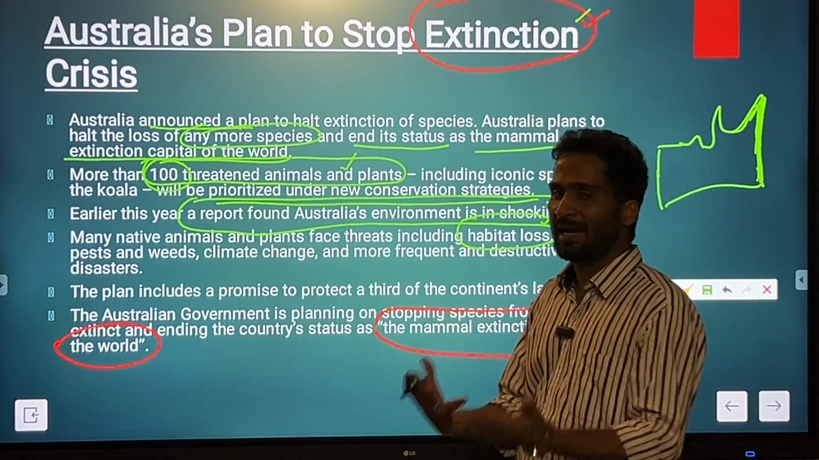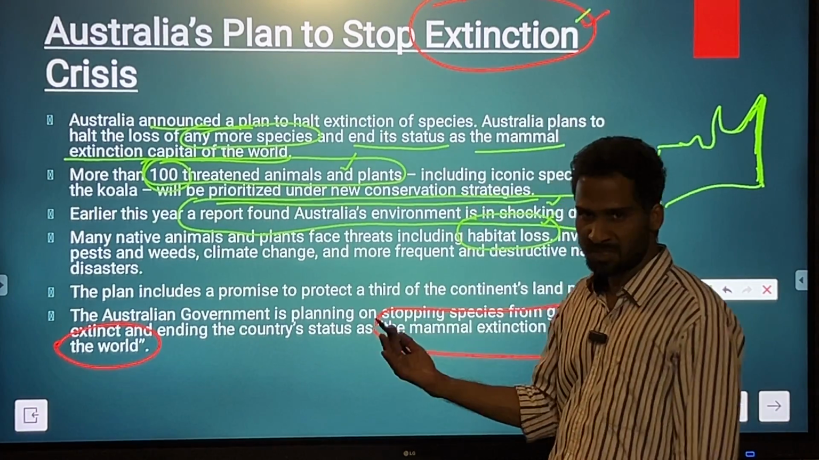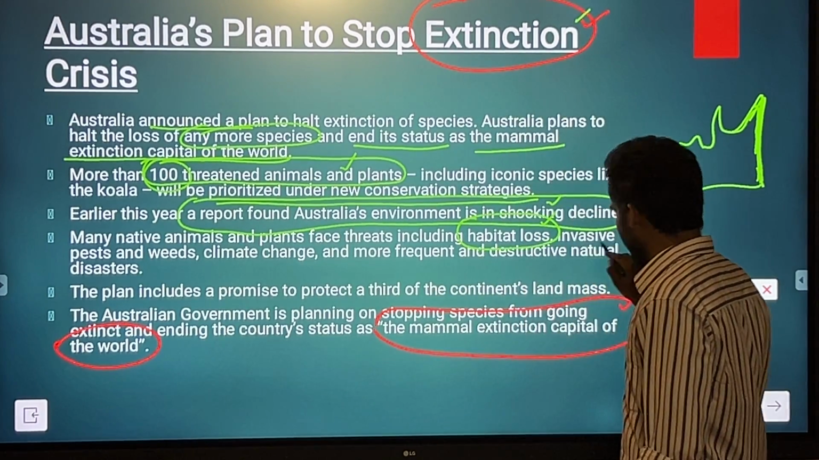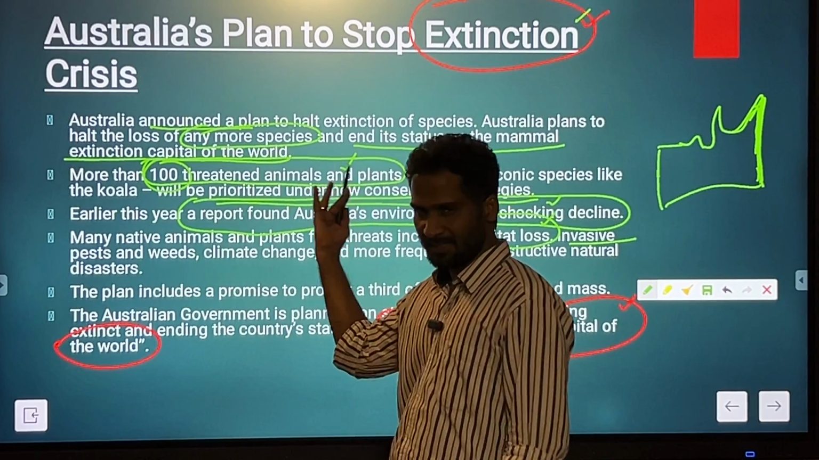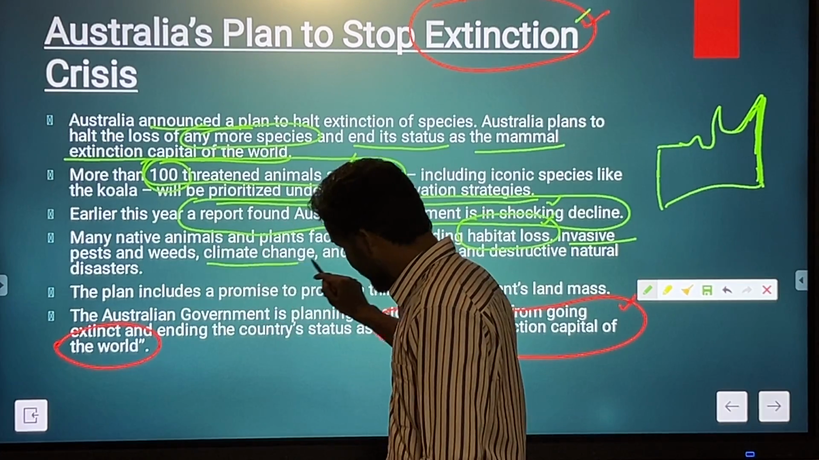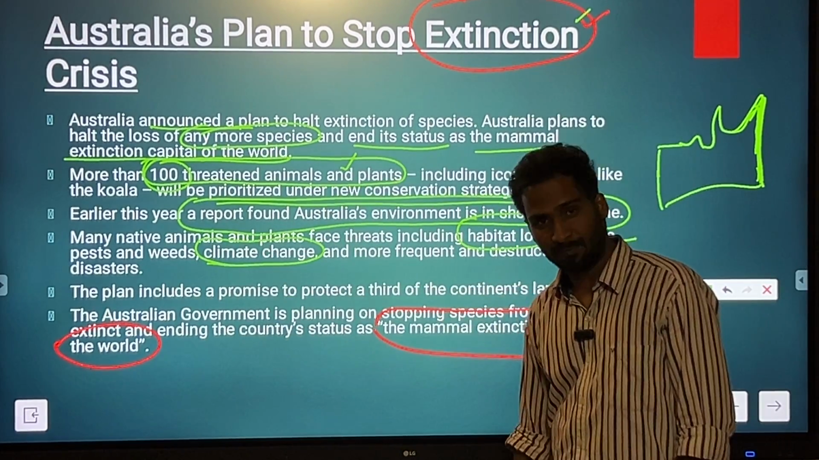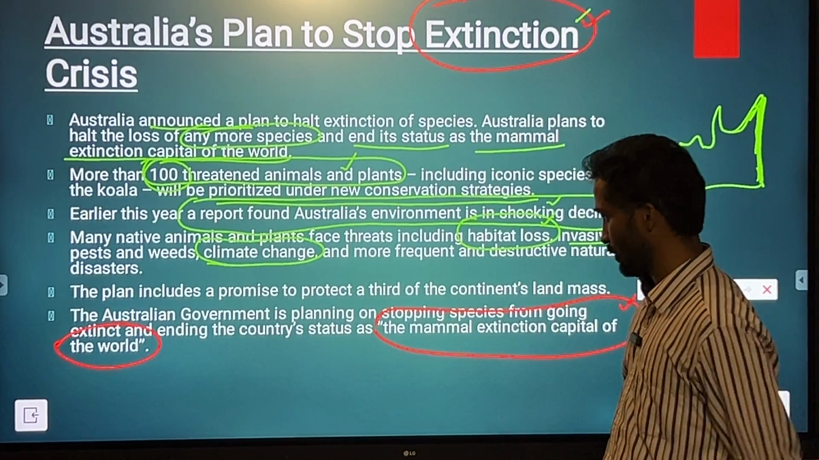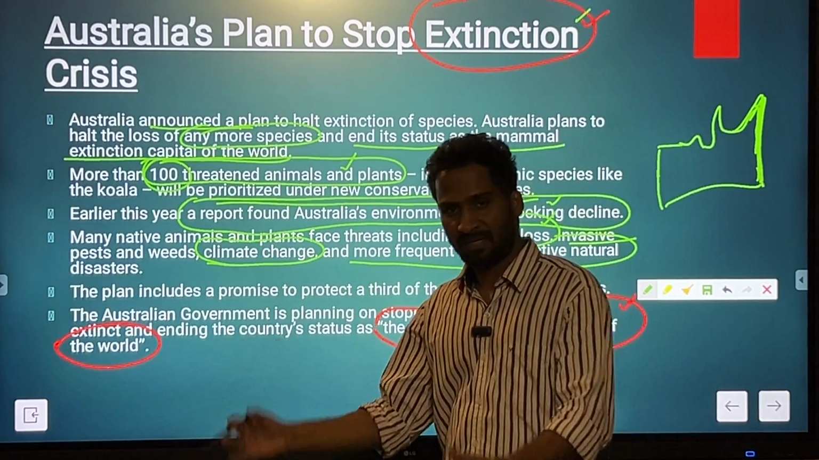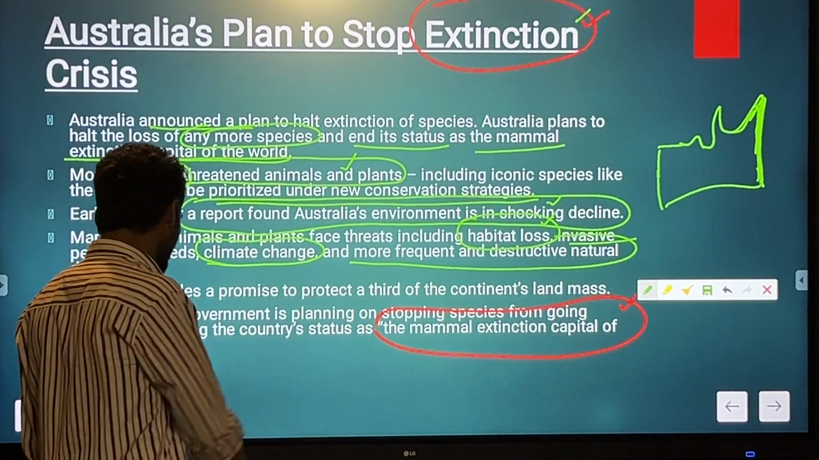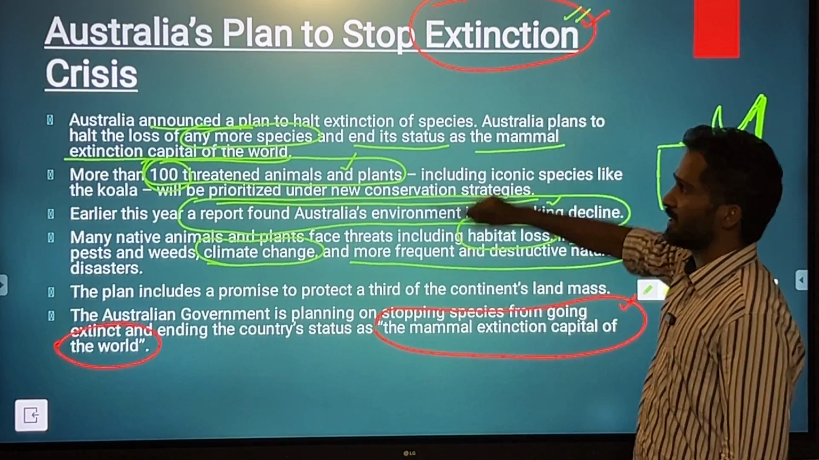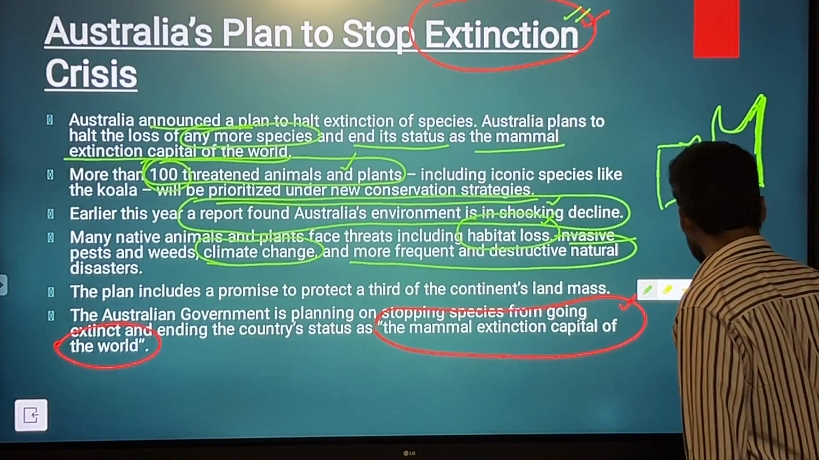The natural dwelling places of the animals have been lost because of the increasing needs and wants of human beings. Then invasive species, invasive pests, weeds, these are another reason for the threats to the biodiversity of Australia. Obviously, this is the biggest threat when it comes to the present level of biodiversity loss. And then more frequent destructive natural disasters. Australia is prone to tsunami. So all those things are the reasons for the high rate of extinction in Australia. Then moving further,